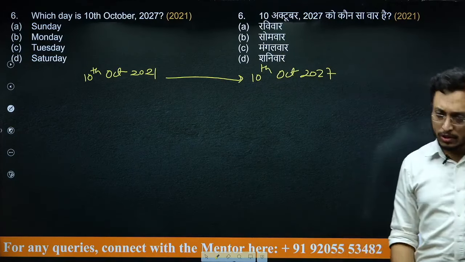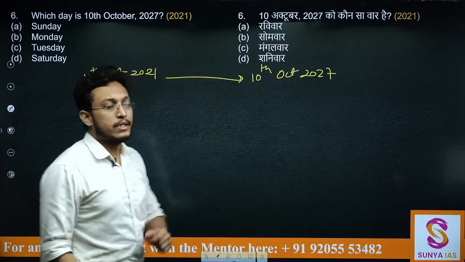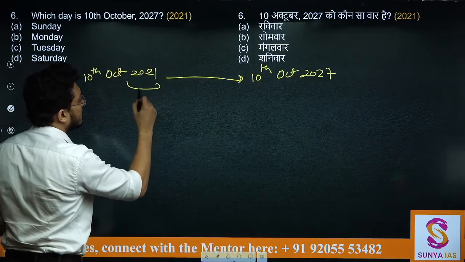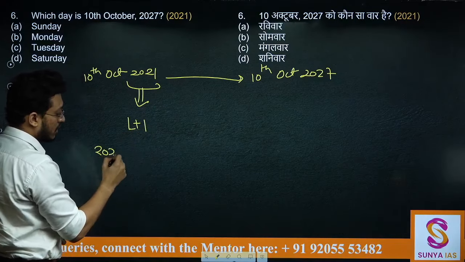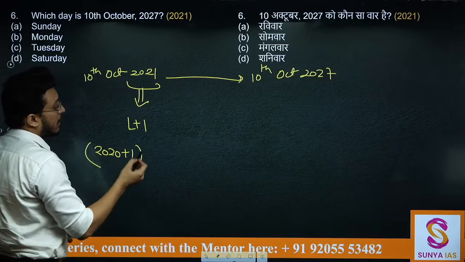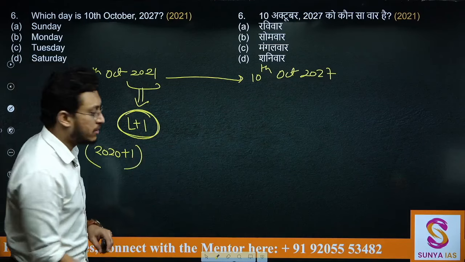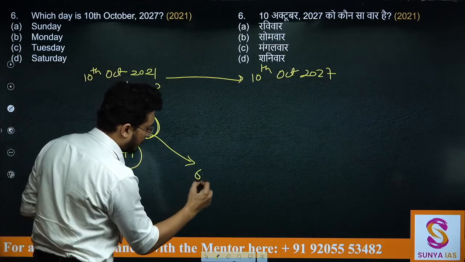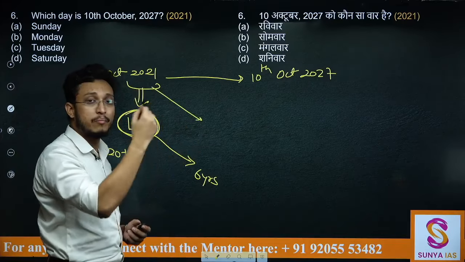If any of you is smart enough and you know the concept of same calendars, you can observe that this is of the form of leap year plus 1. Leap year plus 1 कैसे? 2020 plus 1. And calendar of the form of leap year plus 1 repeats after every 6 years. That means the calendar of 2021 will repeat after 6 years.